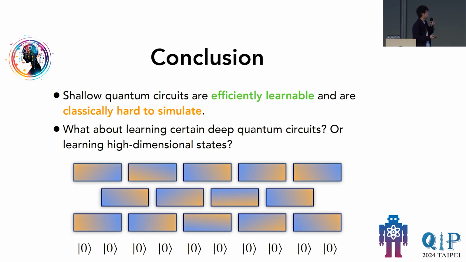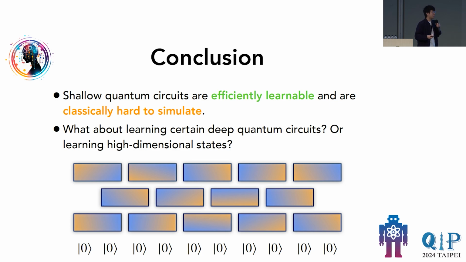Despite this progress, there's still a lot of interesting open questions that I would love people to solve. For example, what about learning certain deep quantum circuits? We know that in the worst case, there are deep circuits that are very hard to learn, but perhaps by combining this technique with some new ideas, such as maybe sums of squares, for example, we might be able to learn certain deep quantum circuits. That will be very interesting.